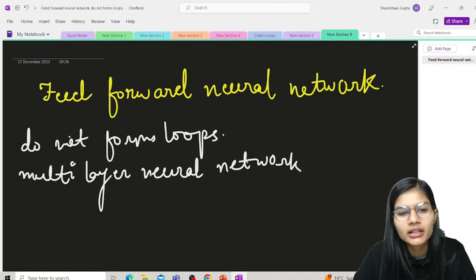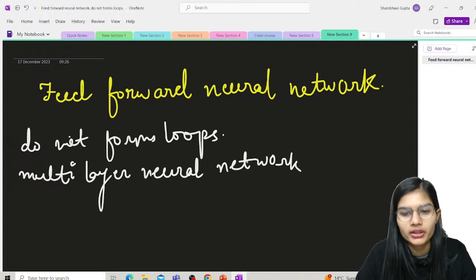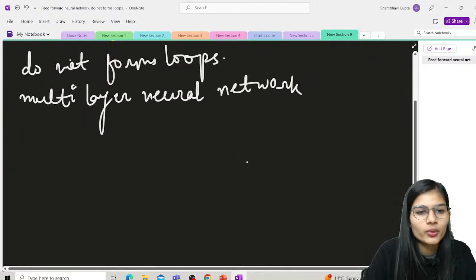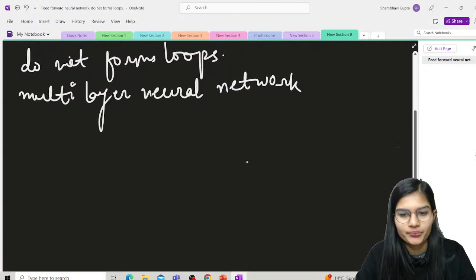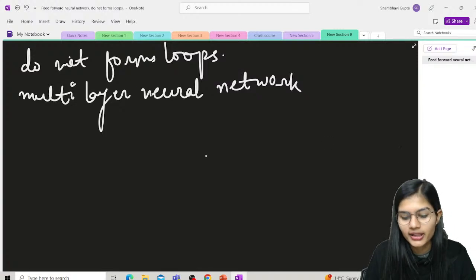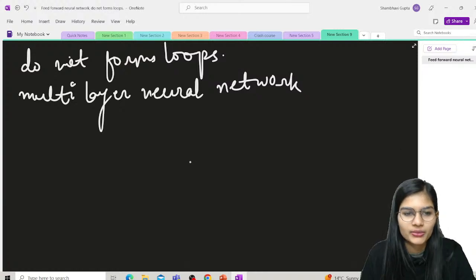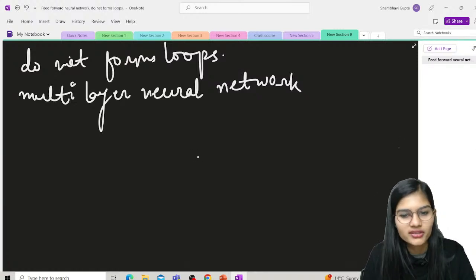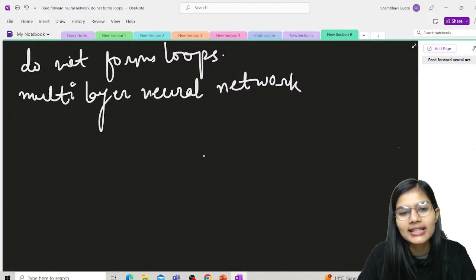This is the other name for the feed-forward neural networks. So what happens when we work with the data? Whatever data is being worked on, how does that data flow? Input nodes receive the data, which travels through the hidden layers and exits at the output nodes.